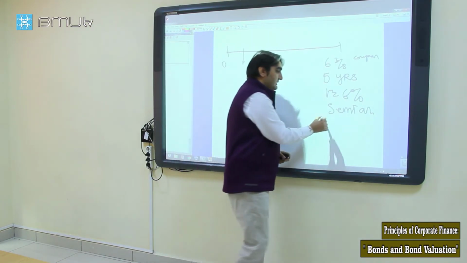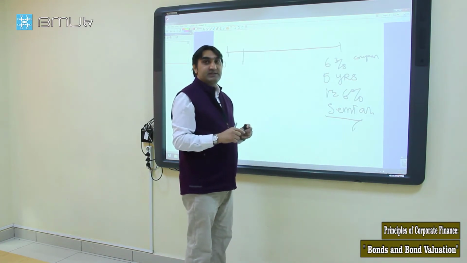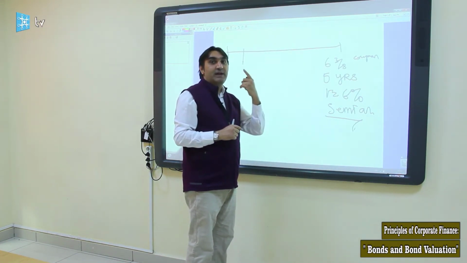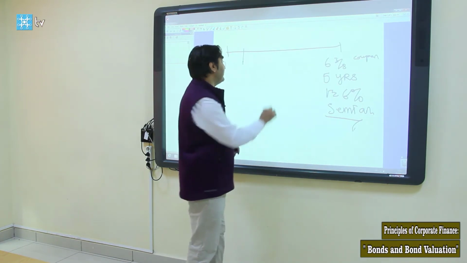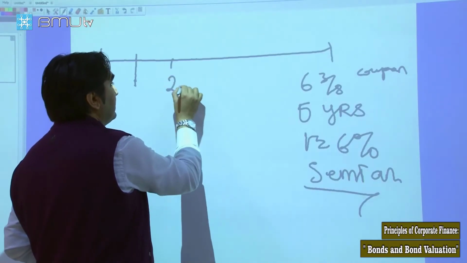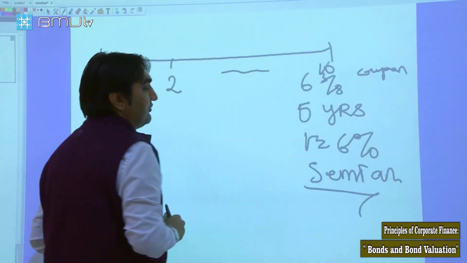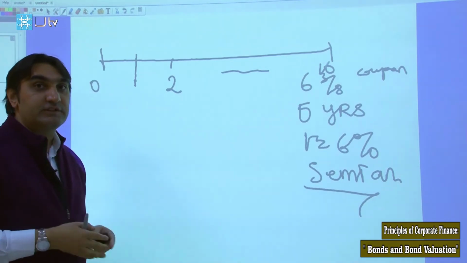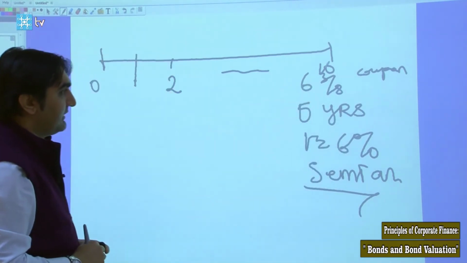Since the coupon is paid semi-annually, we have 10 periods. We have 2 semi-annual periods in a year, so we have 10 semi-annual periods in 5 years. And we need to find the periodic semi-annual coupon payments. Our rate is 6.375%.